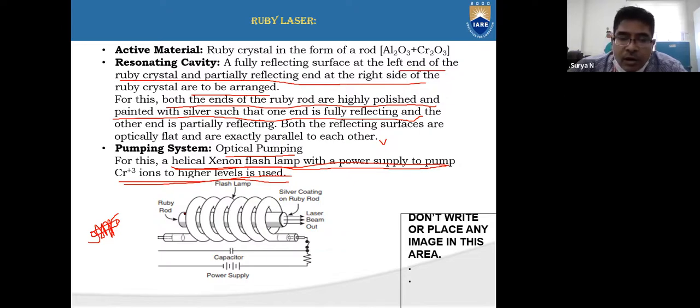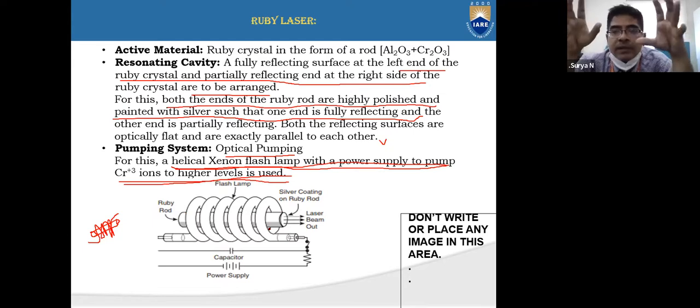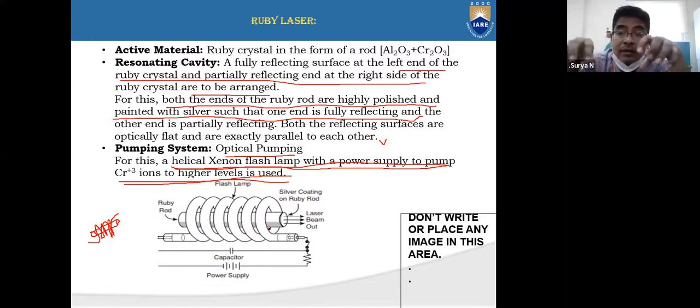This is a ruby rod. To the ruby rod, we mount a bulb, a helical xenon flash lamp, and give it power supply. Through that power supply, the flash from the lamp, the optical light, activates the atoms or electrons in it. Those are nothing but the chromium 3 plus ions going to higher energy levels.